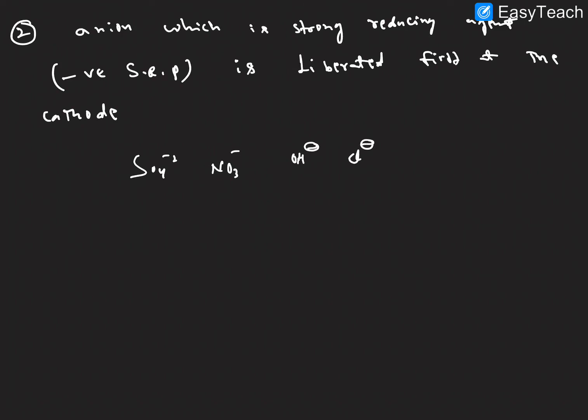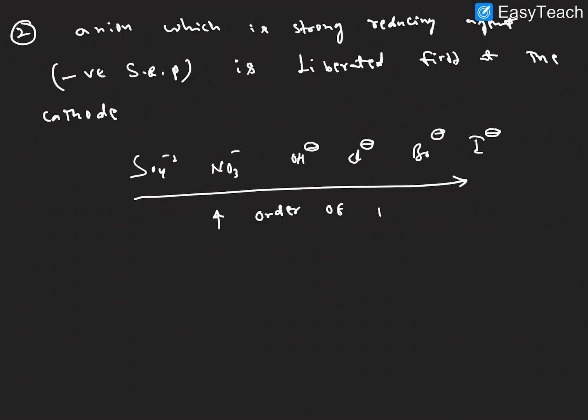Generally here SO4 minus 2, NO3 minus, OH minus, Cl minus, Br minus, and I minus. This is the increasing order of deposition or discharge. I hope it is clear.